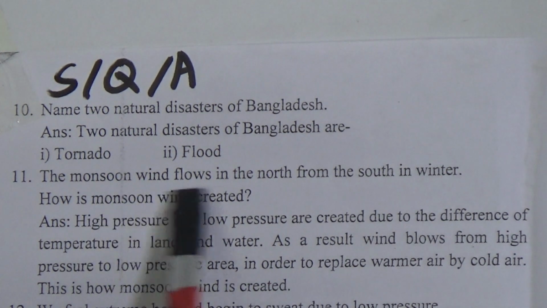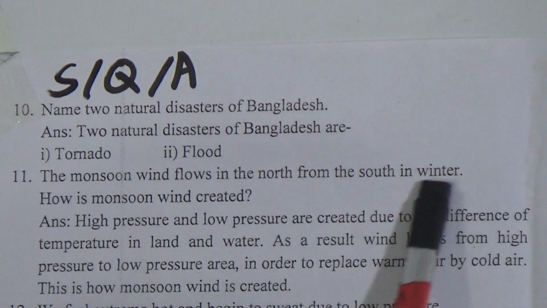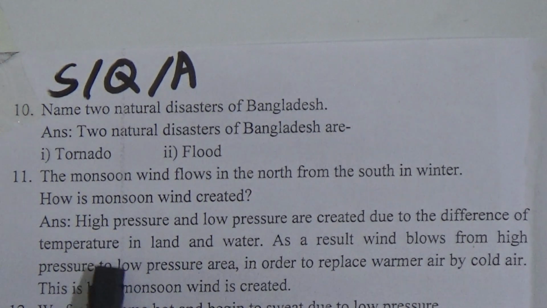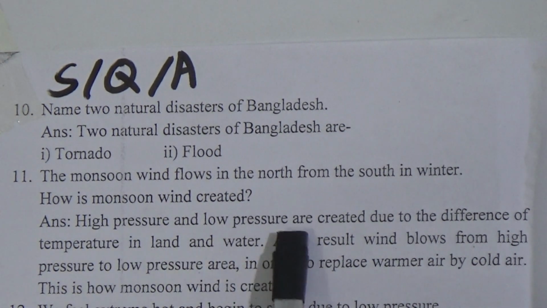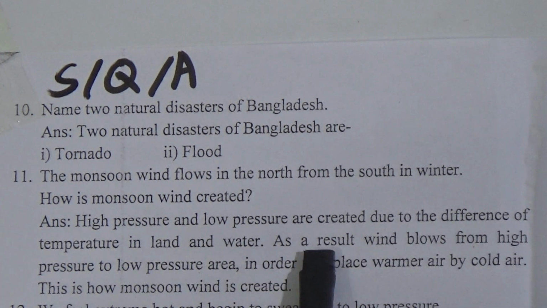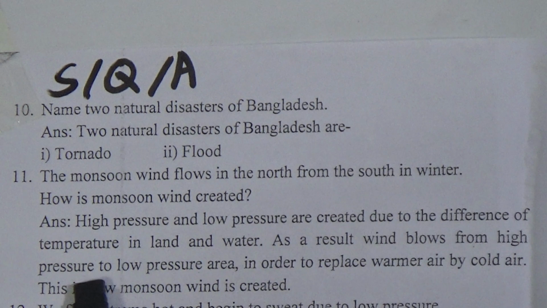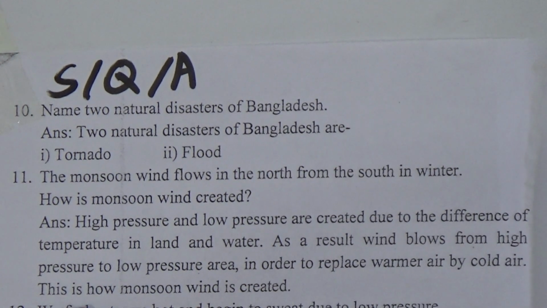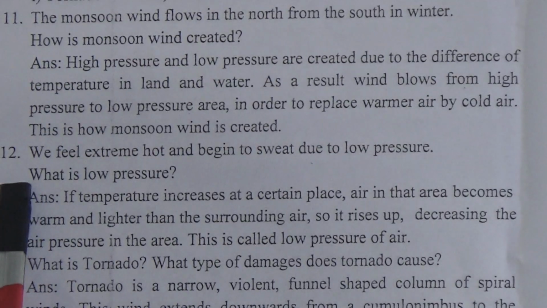The monsoon wind flows from the south to the north in winter. How is monsoon wind created? Now the answer is, high pressure and low pressure are created due to the difference of temperature in land and water. As a result, wind blows from high pressure to low pressure area in order to replace warmer air by cold air. This is how monsoon wind is created. Now come to the next one.